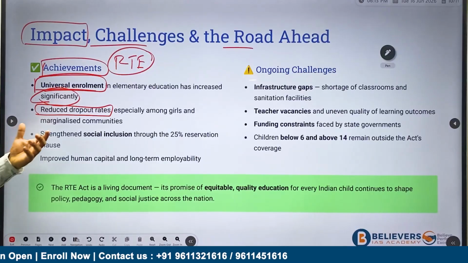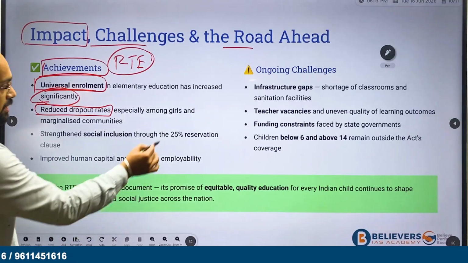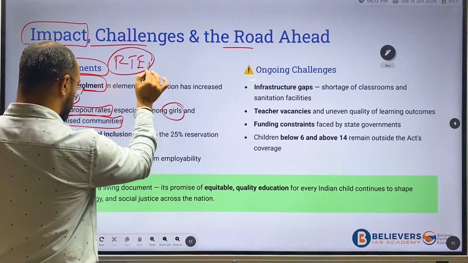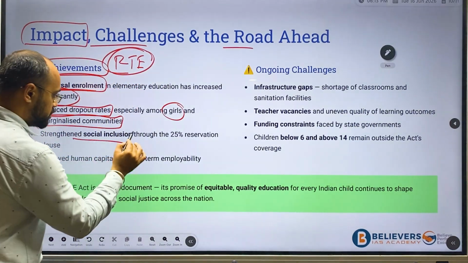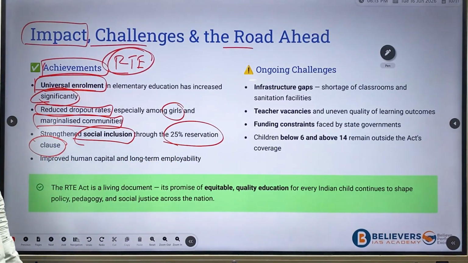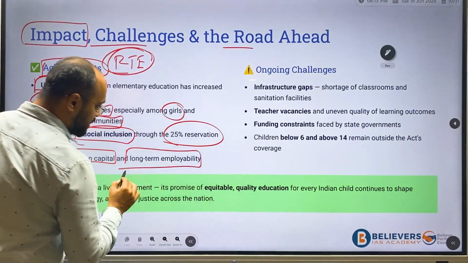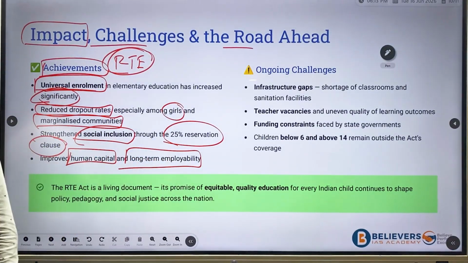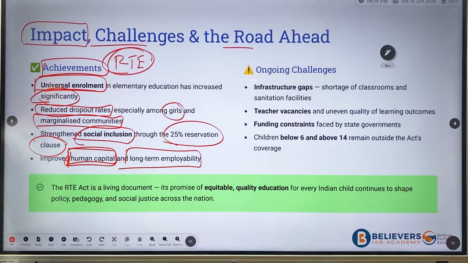The school dropout rate has significantly reduced, especially among girls and marginalized communities. Third is strengthening social inclusion through the 25% reservation clause, which we have already discussed. Next is improvement of human capital and long-term employment. Even a person with basic knowledge can become a long-term employee in any organization of society, and can be human capital for the industries.